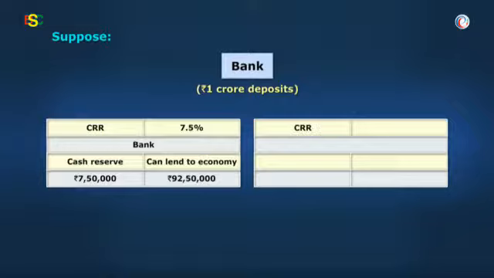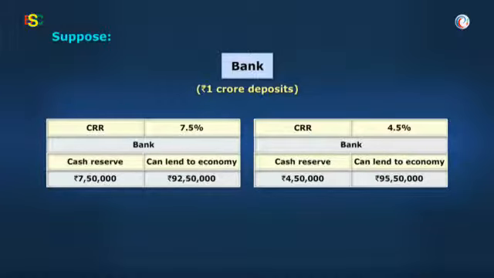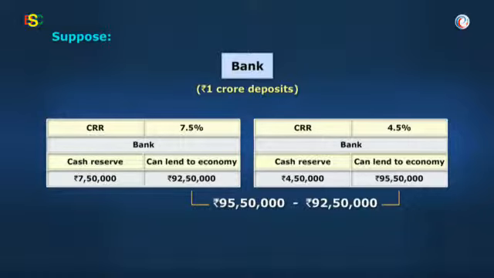Suppose the CRR is decreased to 4.5%. In that case, the bank will have to keep only rupees 4,50,000 as reserve in cash. The banks can lend the rest, rupees 95,50,000, to the market, and the money supply in the market will increase by rupees 3 lakh.